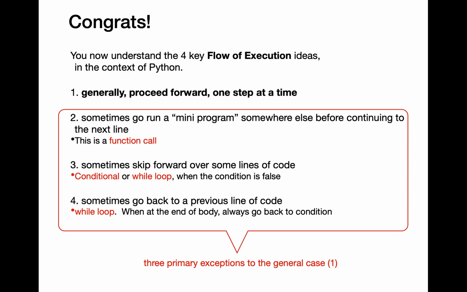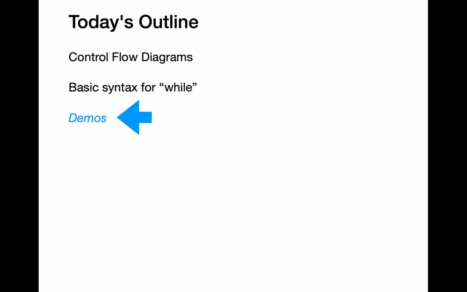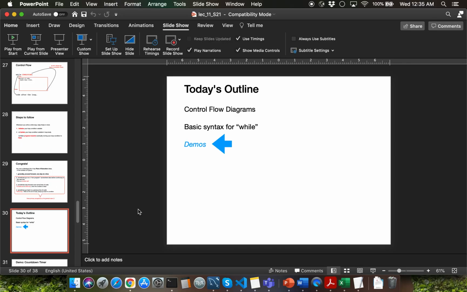The path that you follow when the condition evaluates to true is called conditional execution, and the other path that you follow is called alternate execution. The third exception for in-order execution will be loops, where you repeat certain steps a certain number of times depending on the loop condition. Let's go through basic demos for while loops.